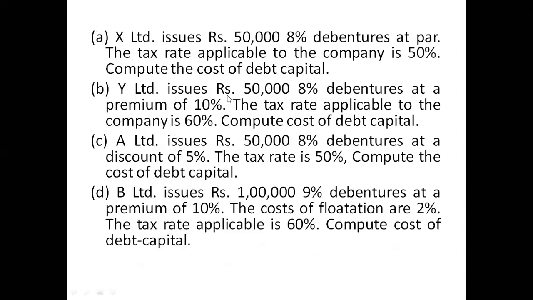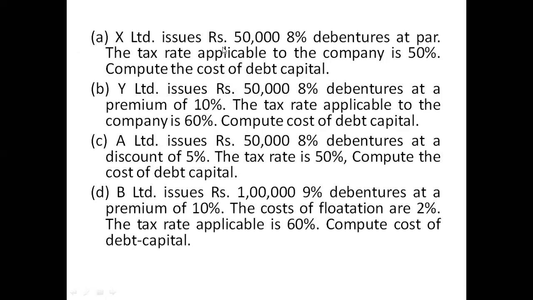Now we'll discuss the question here. First of all, let us discuss the question, then we will move to the solution. Here, just observe only question A. Don't observe the others.